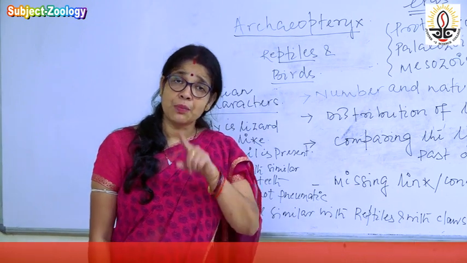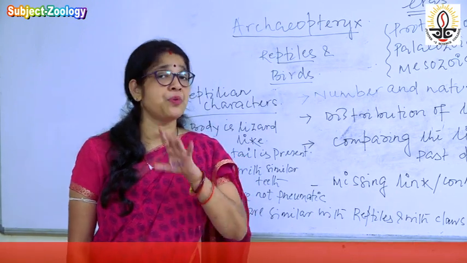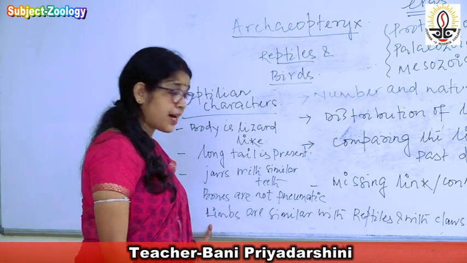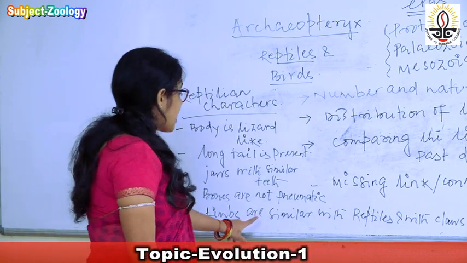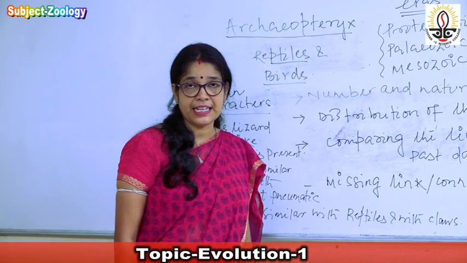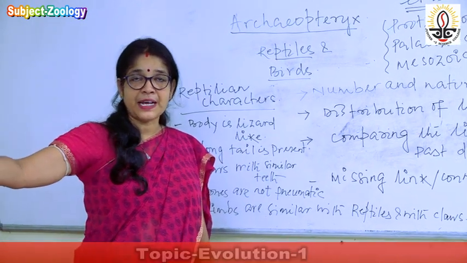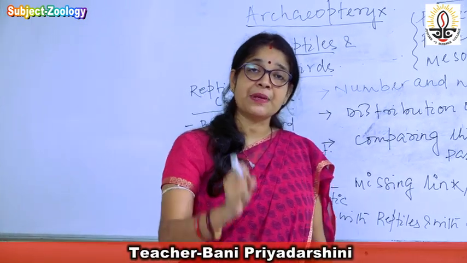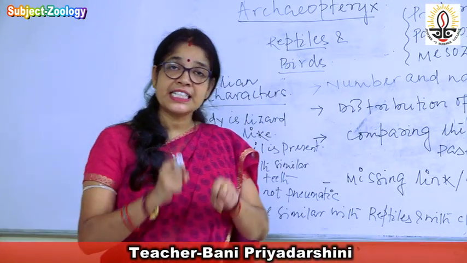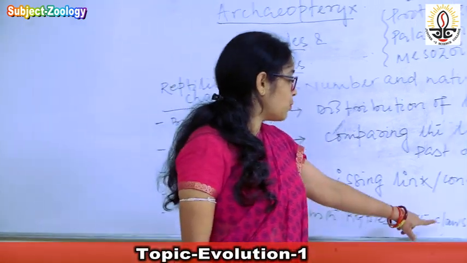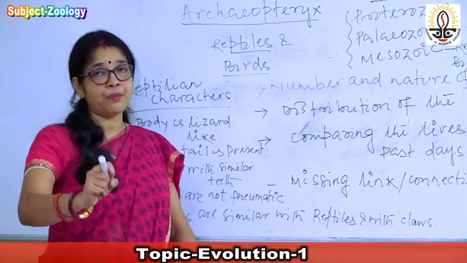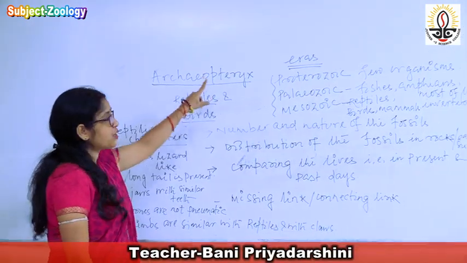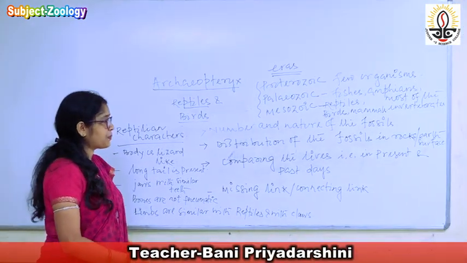It means the bones are filled with bone marrow. The bones are not hollow. The last one is that the limbs are similar to reptiles. Like that of the reptiles, the limbs are present. There is the presence of the digits, and digits are provided with well developed claws. So these are the reptilian characters which are present in Archaeopteryx.